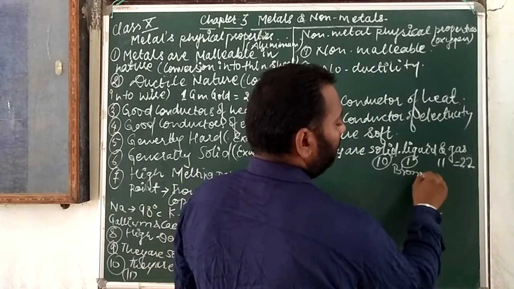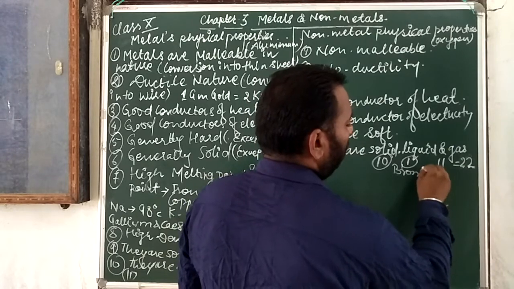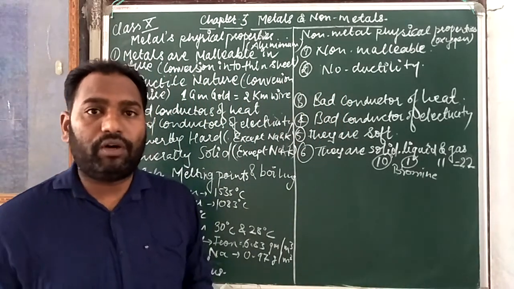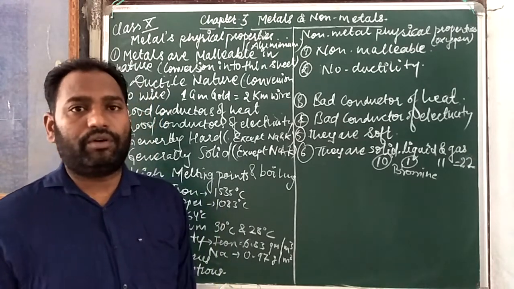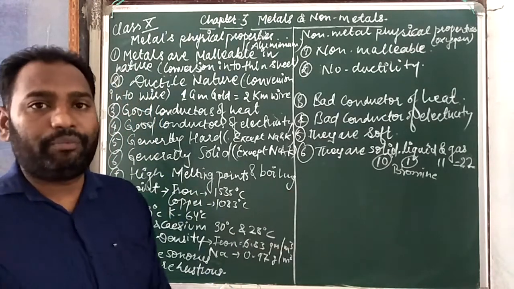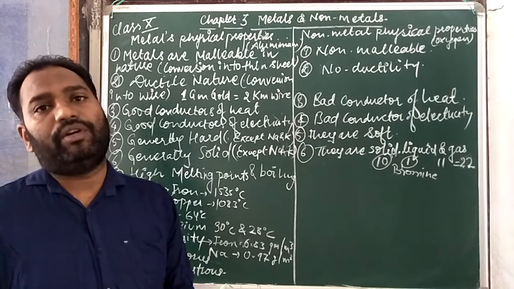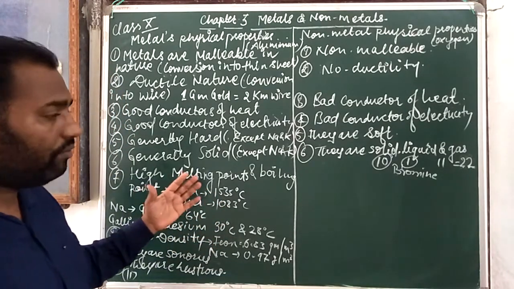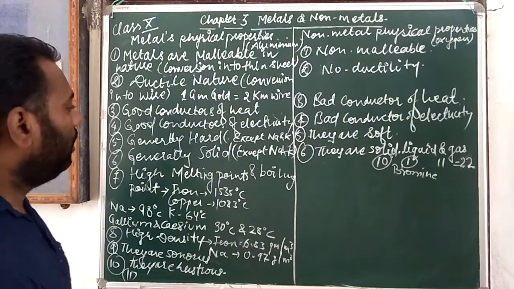Okay, you have to remember this name, because bromine is the one non-metal which is found liquid in nature. And one of the metals is also found liquid in nature.